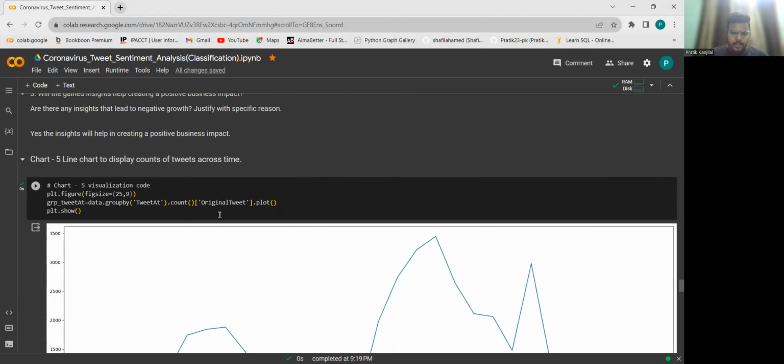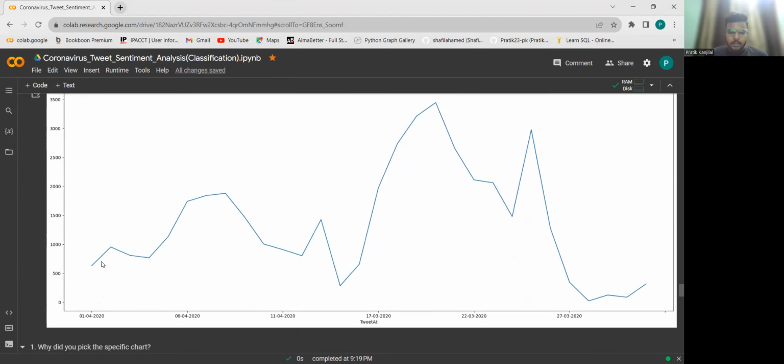Now coming to the line chart display of the tweets across time. We see over here from 1st of April 2020 till 27th of March, so we have data for this time frame.